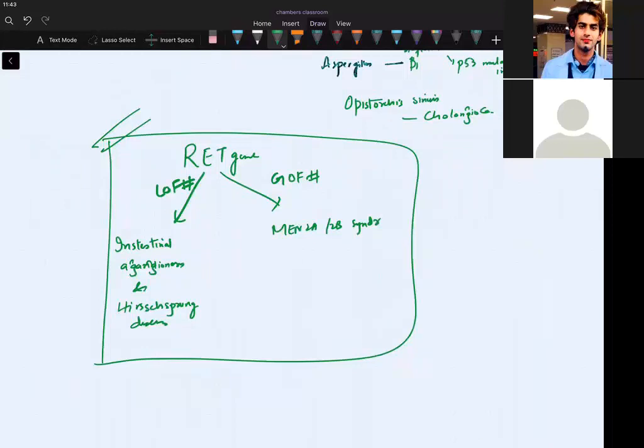There. So you have all these RET mutations which can produce this. So do we remember, by the way, there was another gene, what other gene can you remember?